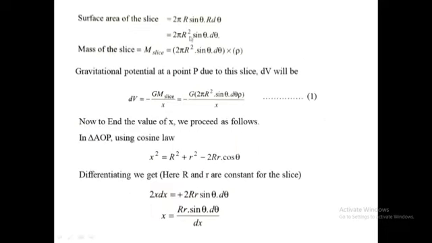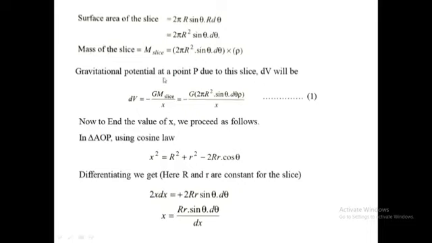Now, the surface area of the slice is given by 2 pi R sine theta into R d theta, which is 2 pi R² sine theta d theta. Therefore, the mass of the slice dm is given by 2 pi R² sine theta d theta into rho.